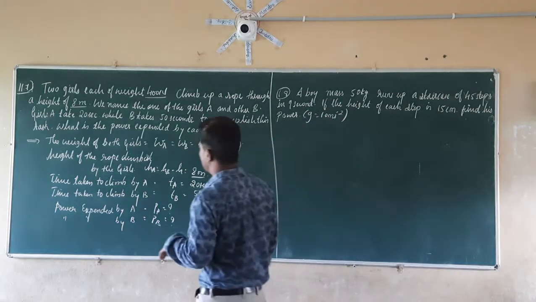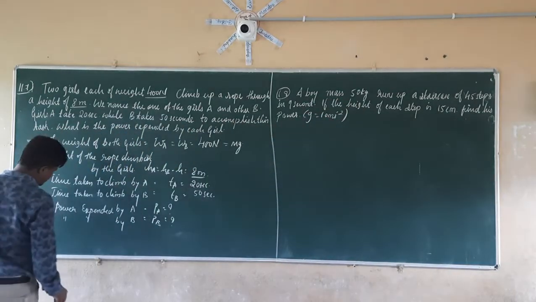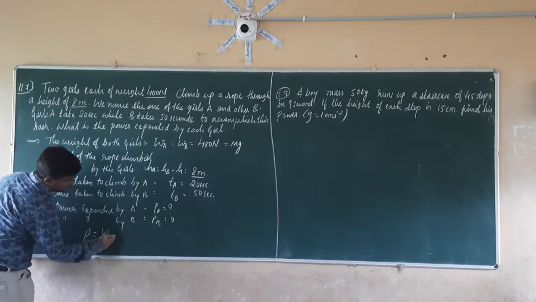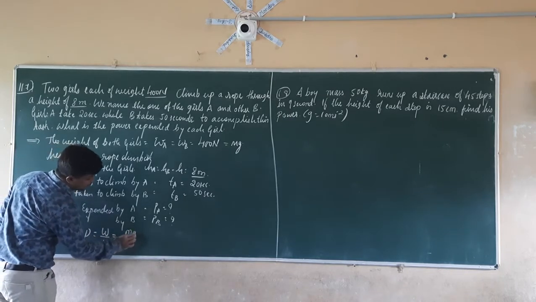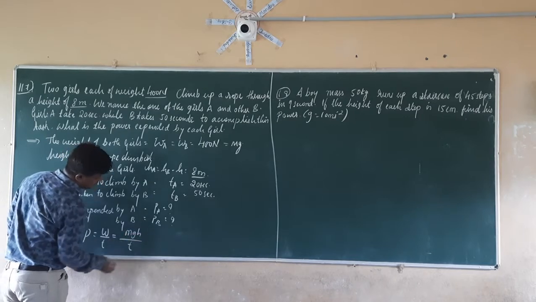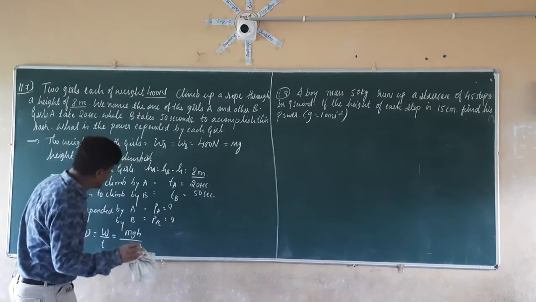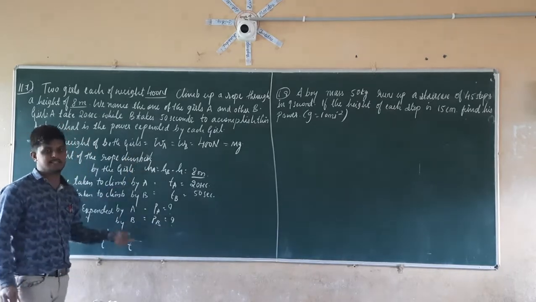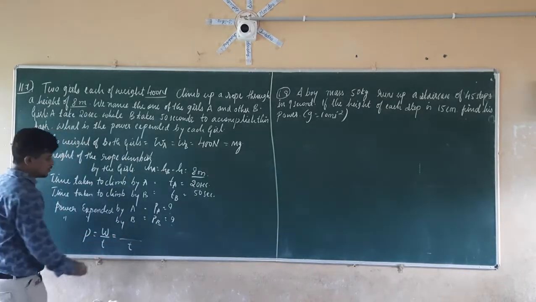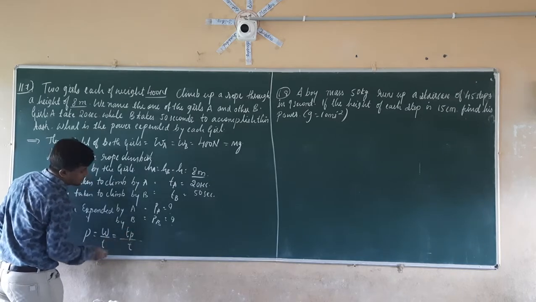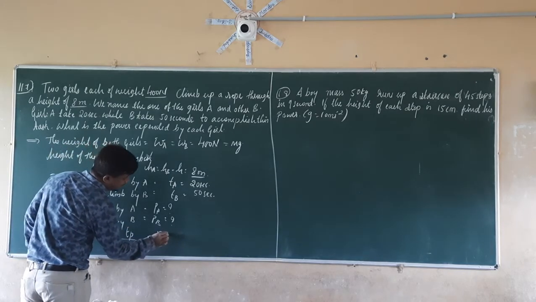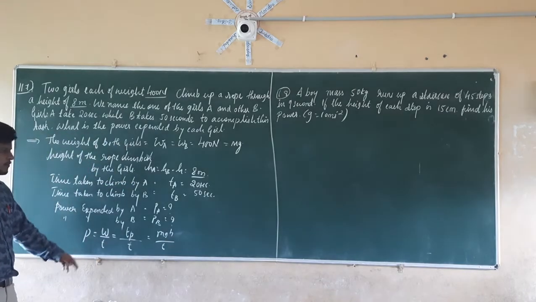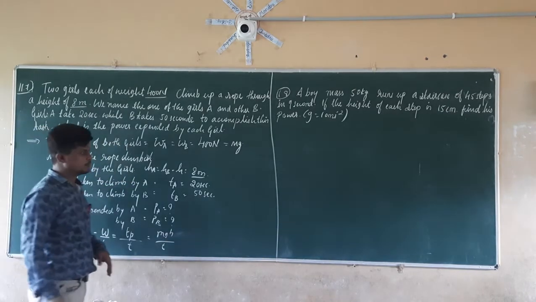In this case, power can be given as, we know that power is equal to W by T. So in this case, W is nothing but mgh, divided by T. Or you can write EP divided by T. The amount of potential energy gained by those girls is nothing but the amount of work done here. So that is EP divided by T, which is equal to mgh divided by T. By using this formula, we are going to calculate the power of both the girls.